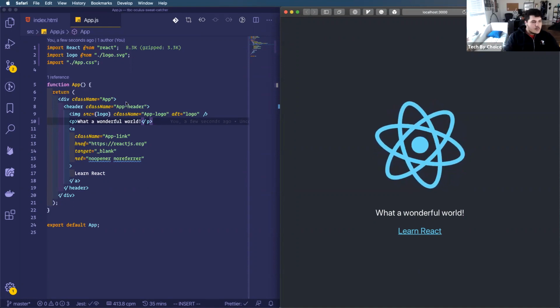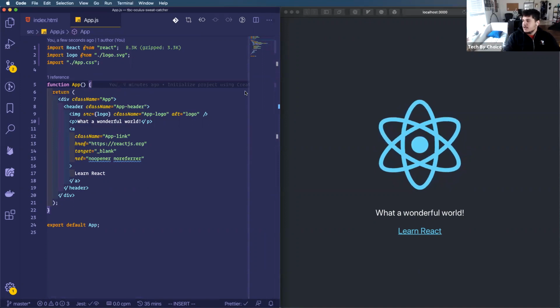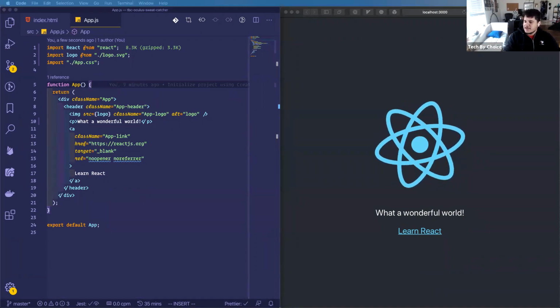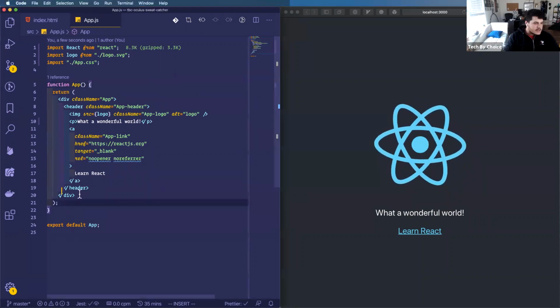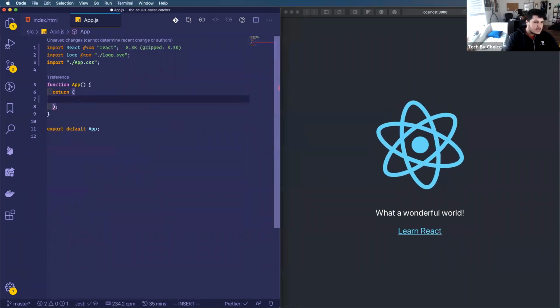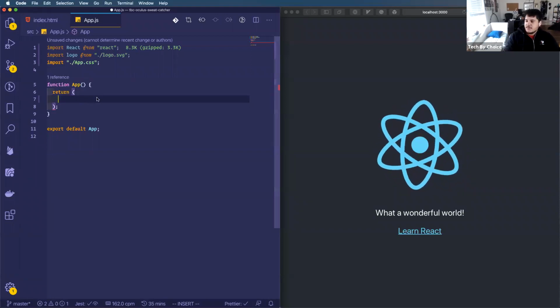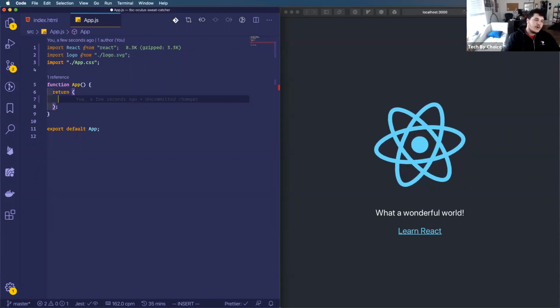This isn't too useful for my purposes, seeing that I can't even collect an email through this. So what I need to do right now is get rid of all this code and delete it. And now I'm going to start building the structure of my page.